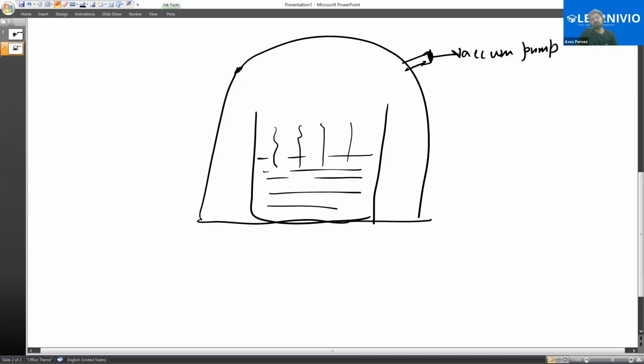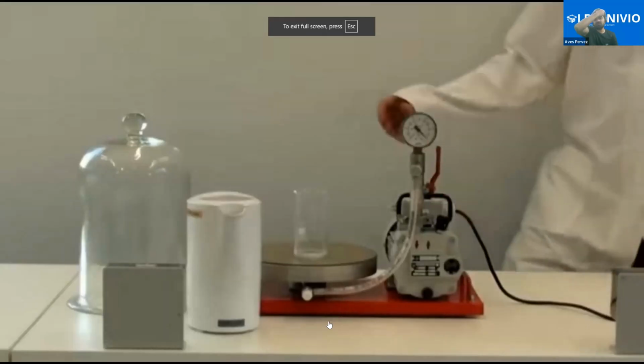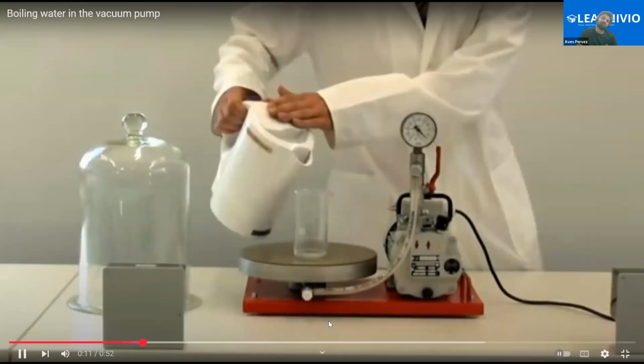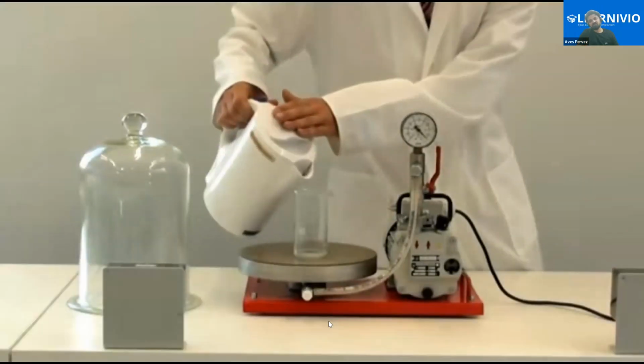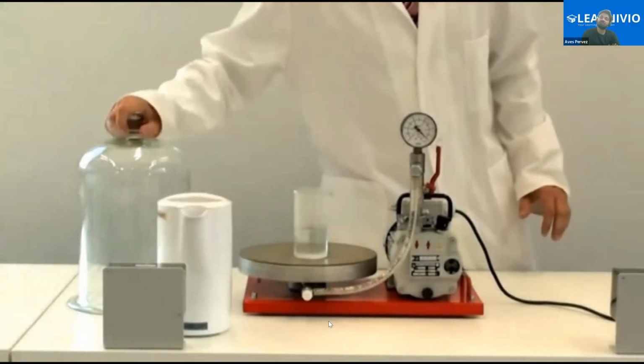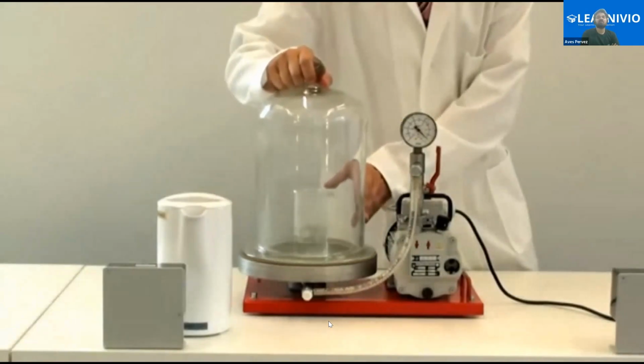So here we're just trying to show you the experiment by this person who is doing the vacuum boiling. Sir, I have a question. What if the atmospheric pressure is different? If you increase the atmospheric pressure, then it will boil at a higher temperature, more than 100 degrees Celsius. If you decrease the pressure, then it will boil at a lower temperature.